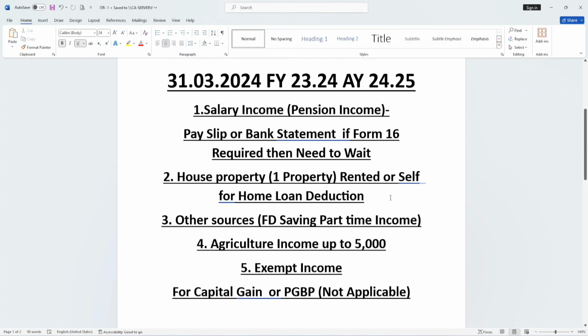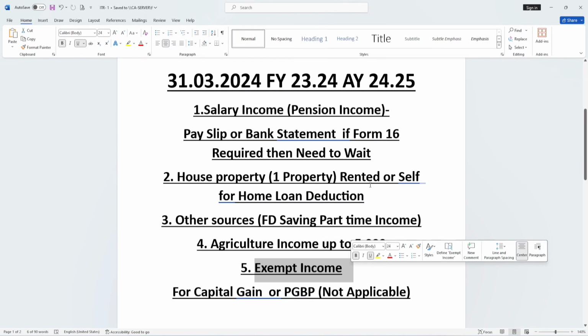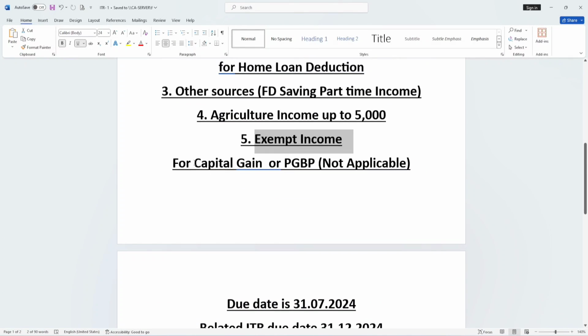In self-occupied, you can take home loan interest under the old tax regime. If you have other source income like FD interest, savings interest, any part-time freelancing income, if you have agriculture income up to 5,000 rupees, if you have any exempt income, then ITR 1 can be filed. If you have capital gain in share market or any property, or PGBP, any business income, then you cannot use this ITR 1 form.